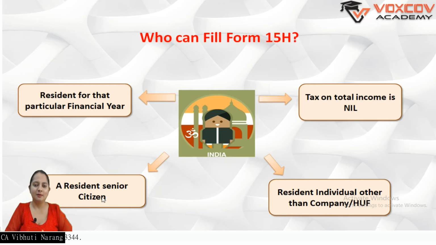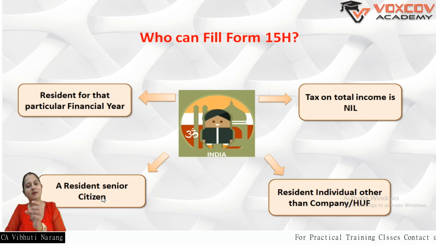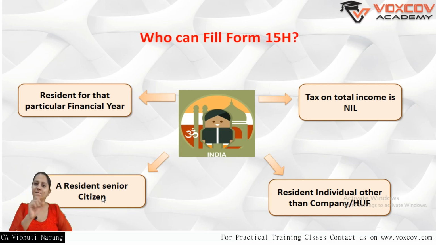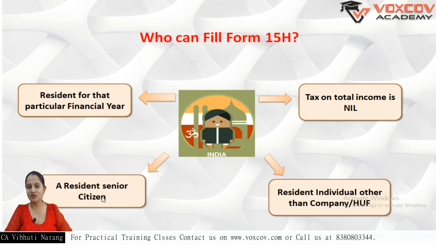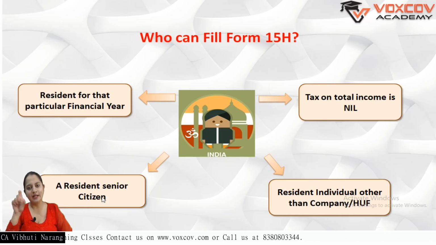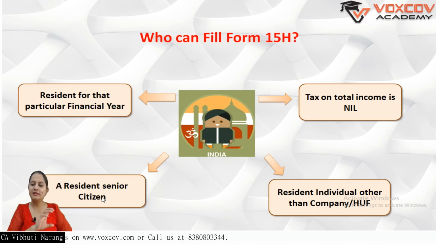That is not applicable here. Even if your income is more than the basic exemption limit, like 3 lakh rupees, but less than 5 lakh, the tax will come out to be zero, because after rebate you get an exemption, that is maximum up to 12,500 under Section 87A. So the tax turns out to be nil, and there is no mandatory requirement that the income be less than 2,50,000.